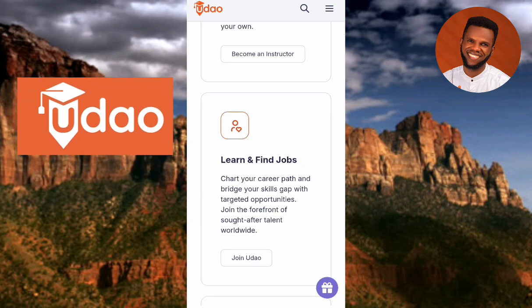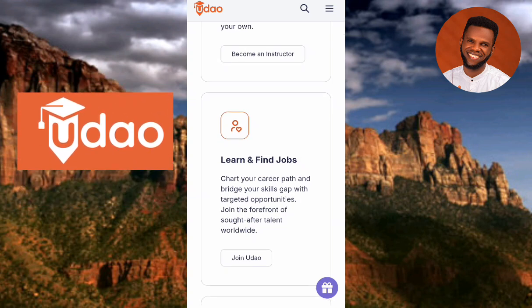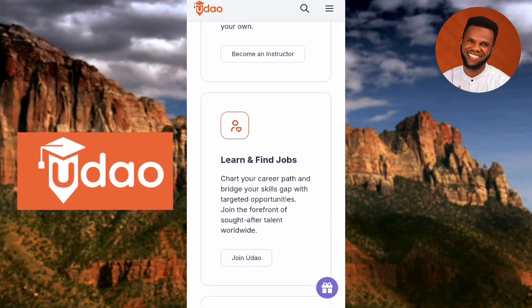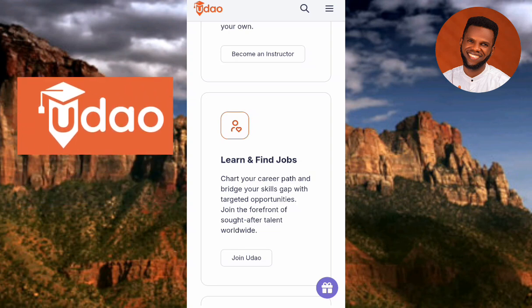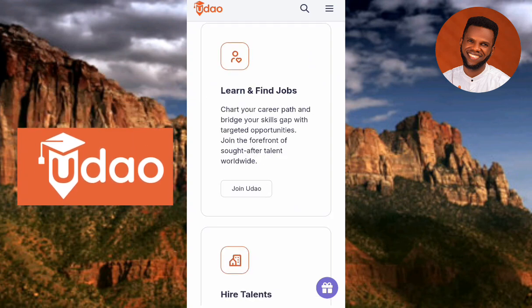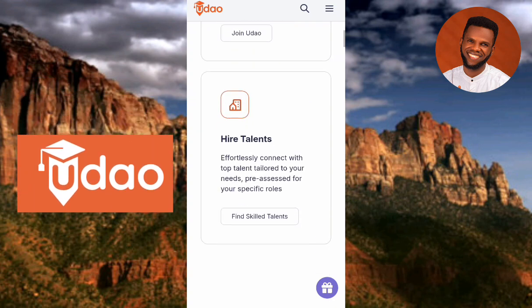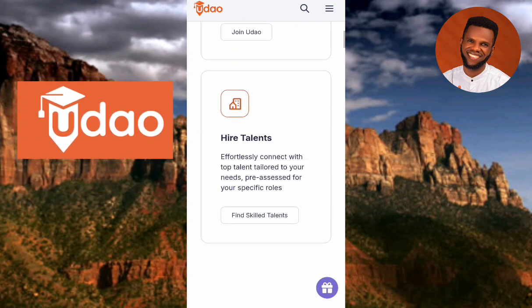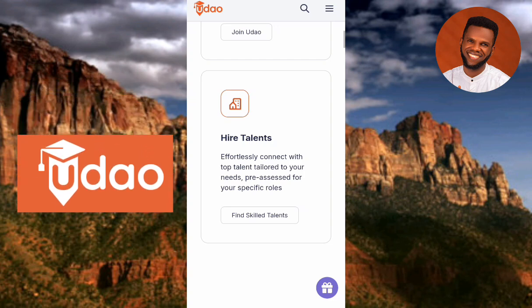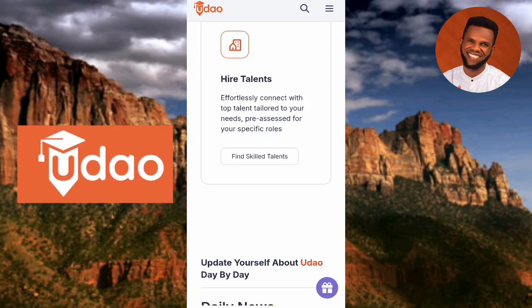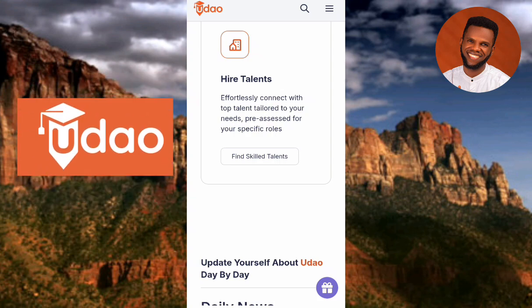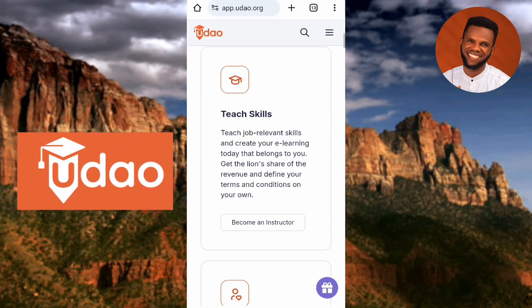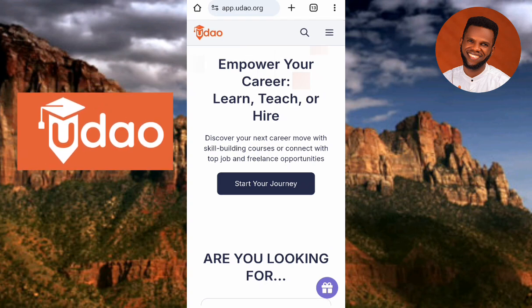You can see the next one there: learn and find jobs. Chart your career path and bridge your skills gap with targeted opportunities. Join the forefront of sought after talents worldwide. So guys can see you can learn skills for free, and also you can hire talents. Effortlessly connect with top talents tailored to your needs, pre-assessed for your specific roles. If you're an organization looking for people to employ, you can use UDAO to get people employed into your organization.